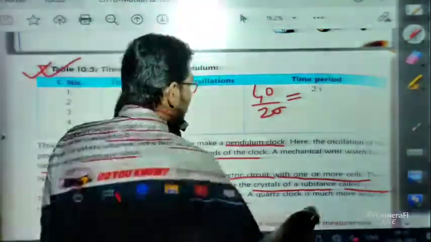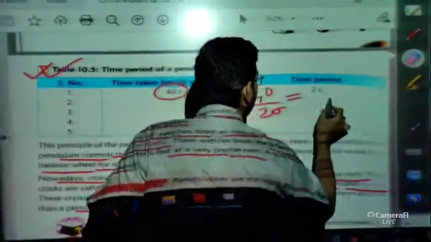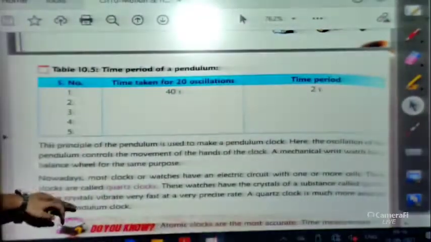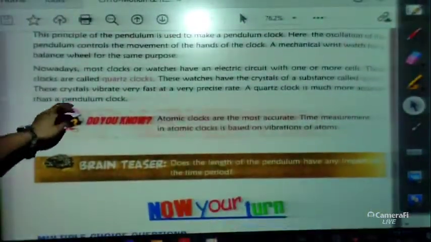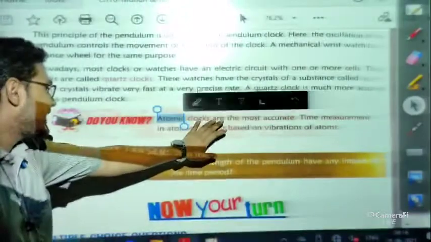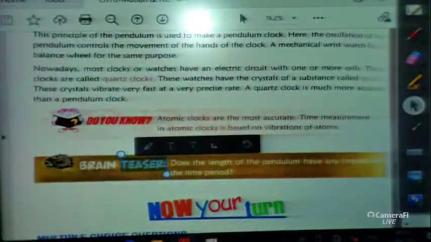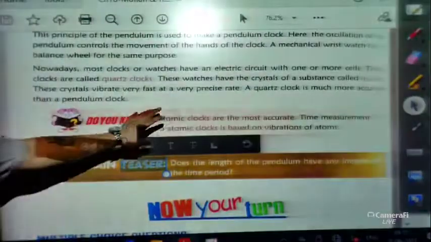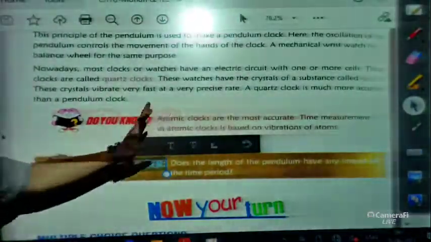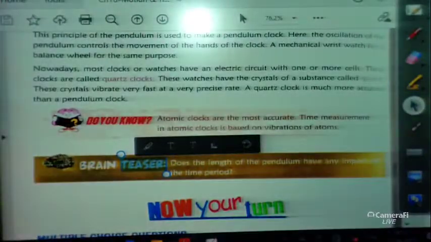So this is the basic thing of measuring time period. And one more piece of information is that atomic clocks are the most accurate time measurement, based on the vibration of atoms. This is a higher concept, you will read about atomic particles in higher classes.